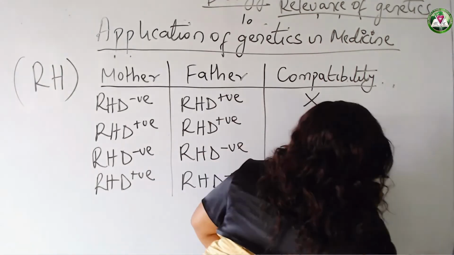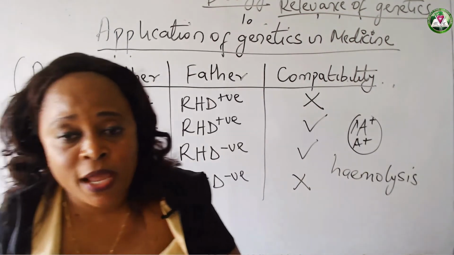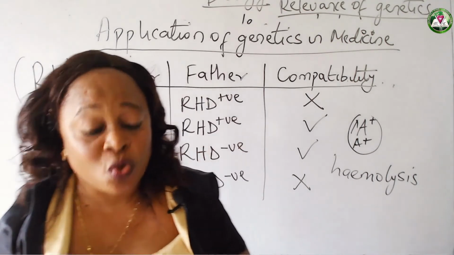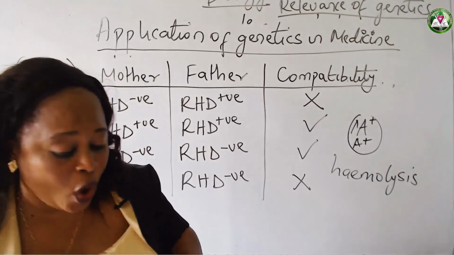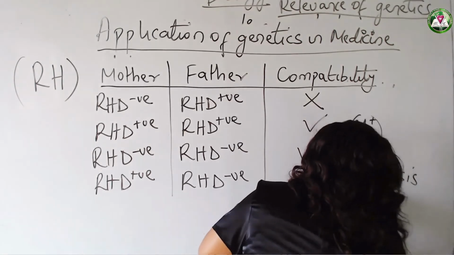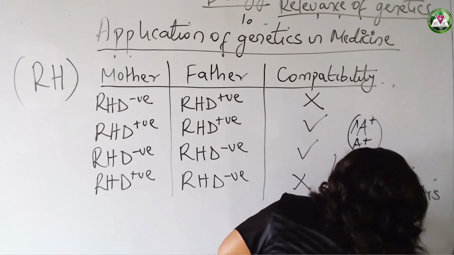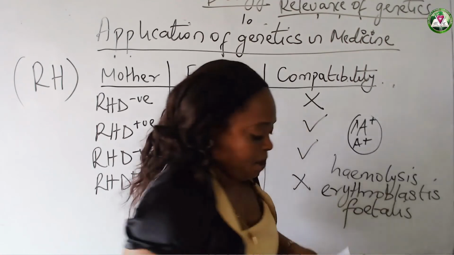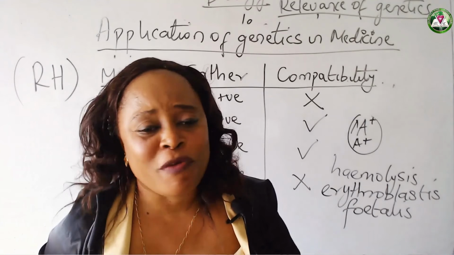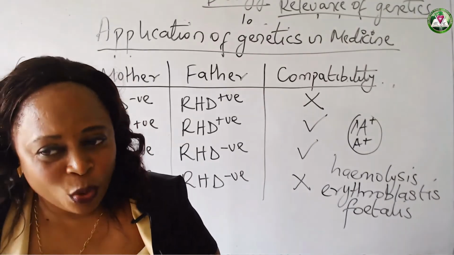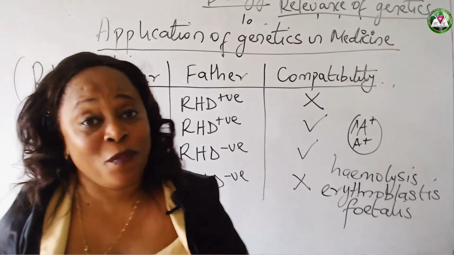Hemolysis, when you hear hemolysis, it is the splitting of the red blood cells, okay? It splits the red blood cells, and the child is probably not going to be capable of surviving. But if it does survive, it finds itself in an anemic condition we call erythroblastosis fetalis. Now, this erythroblastosis fetalis is a condition where we have immature red blood cells. Red blood cells that are not mature, okay, in the body of the child. And in this condition, you know that this child, even when it comes out, might not be able to survive.